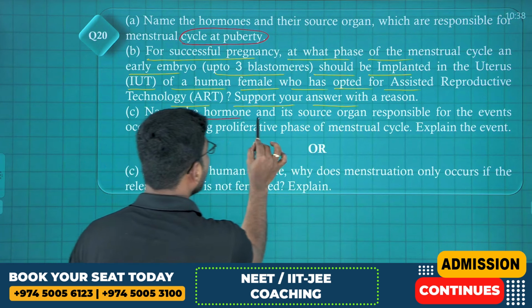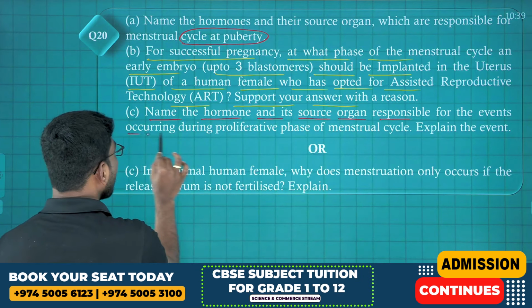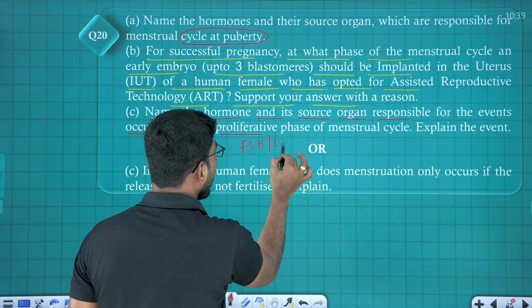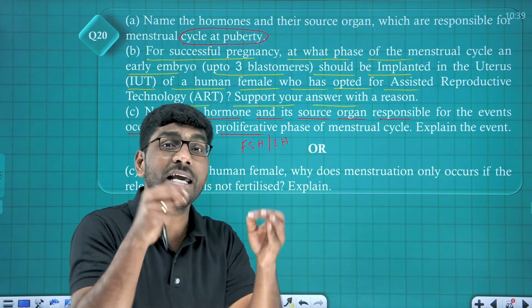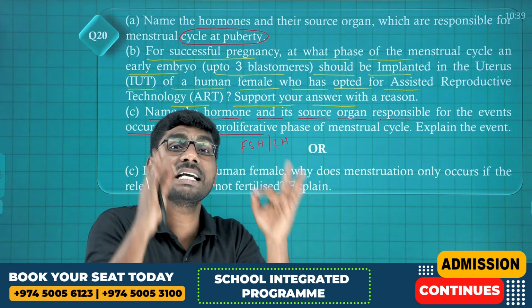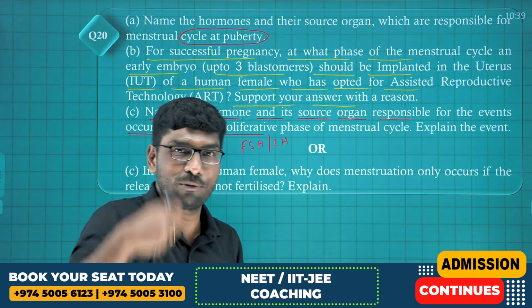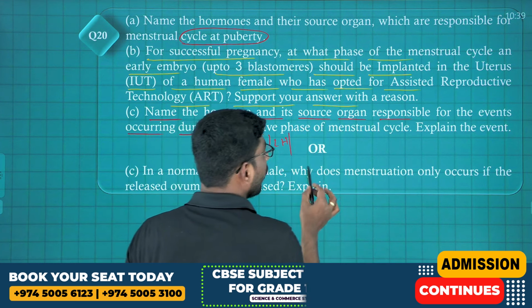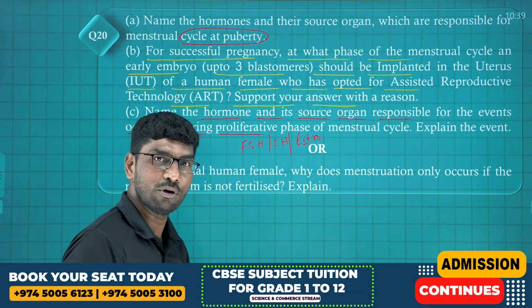Name the hormone and its source organ responsible for the events occurring during the proliferative phase. FSH and LH hormones. The most important hormone which increases the size of the follicle, that's what we call FSH, follicle stimulating hormone. Right? These two are pituitary hormones. Along with this, I can also say what? Tell me. Estrogen hormone, an ovarian hormone.